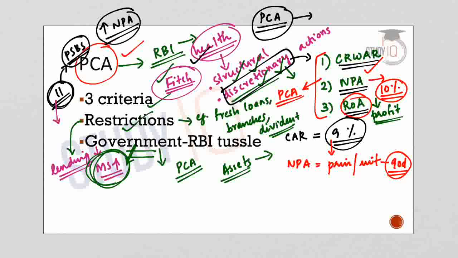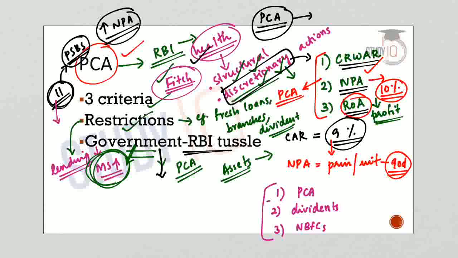So government had asked RBI in order to relax the PCA norms. And it also led to a tussle between RBI and the government, which we have already discussed in some previous lecture. Main reasons for the tussle: one was the PCA norms, second one was regarding the distribution of dividends of the RBI, and the third one was opening up a new window for the NBFCs. So these were the three important reasons on which there was a tussle between RBI and government. So now this is briefly about PCA or prompt corrective action framework of the RBI.